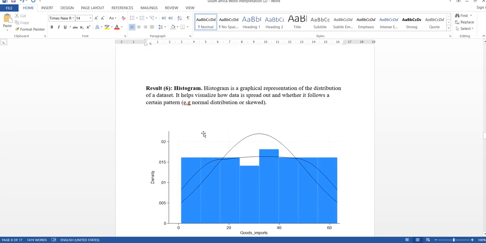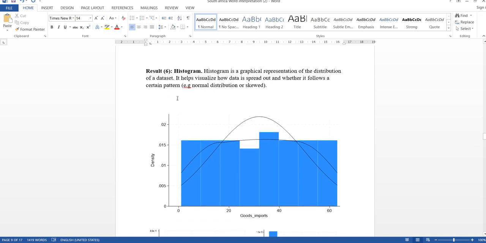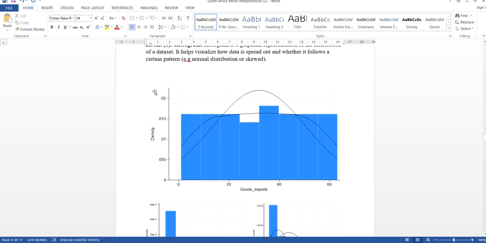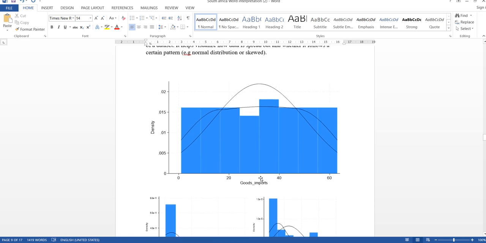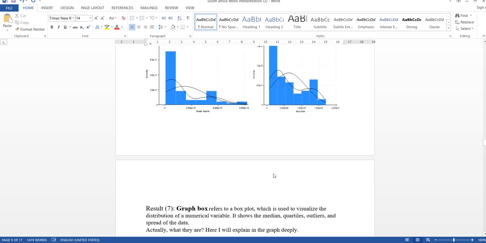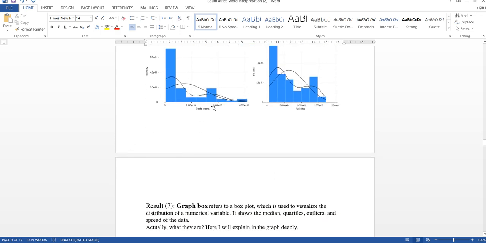So the sixth result is histograms. A histogram is a graphical representation of the distribution of a dataset. It helps visualize how data is spread out and whether it follows a certain pattern, like normal distribution or skewed. As you can see, the x-axis is showing goods imports. Here you can see some bar charts.